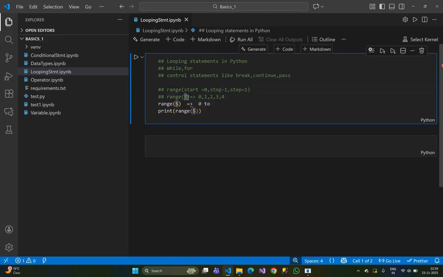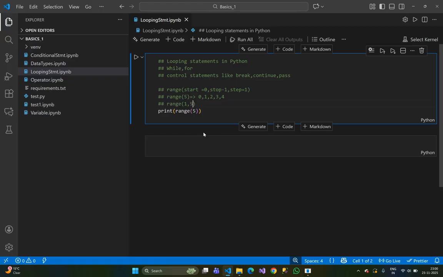The 5 is stop, and stop minus 1 means 5 minus 1 is 4, from 0 to 4, incremented by 1. This is the default value, so 0 1 2 3 4, like that it will print. This is what range 5 means. And one more example.